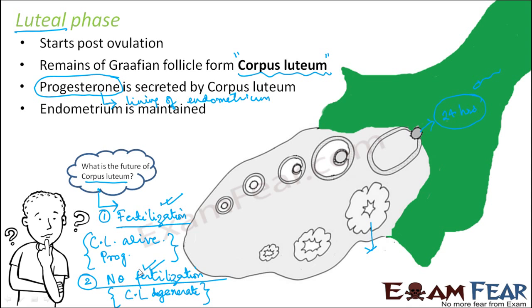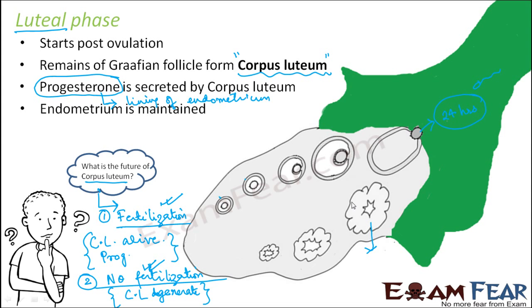Otherwise, the corpus luteum will degenerate, and again the entire process will start. That is, corpus luteum will degenerate, menstruation will happen. Once menstruation is over, again the secretion of LH and FSH hormone will take place. As a result, follicular growth will start. Follicular growth will lead to ovulation. Once ovulation takes place, again corpus luteum will be formed. So the process will keep on continuing.